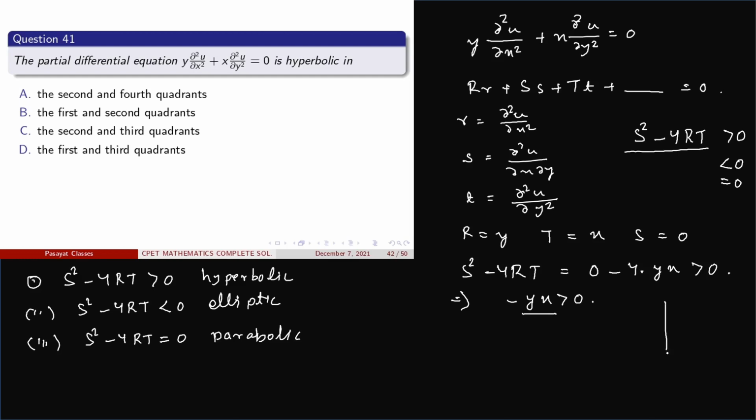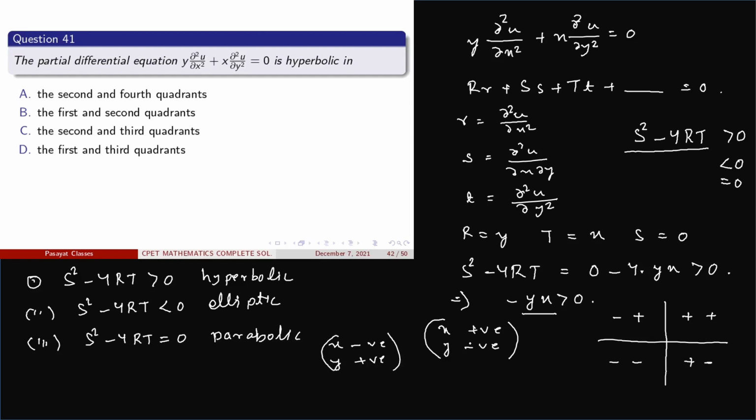In our quadrants, here all positive, here x is negative and y is positive, here both negative, here x is positive and y is negative. So from this, the minus is present. That means we have two possibilities. If we take x as positive, then y must be negative. Then negative times positive gives a positive quantity. This is one case. And another case is when x is negative, we must take y as positive. Clear? So from this condition and this condition, we get the result.